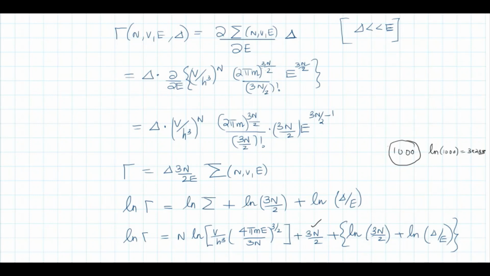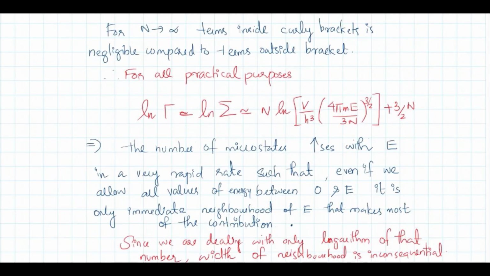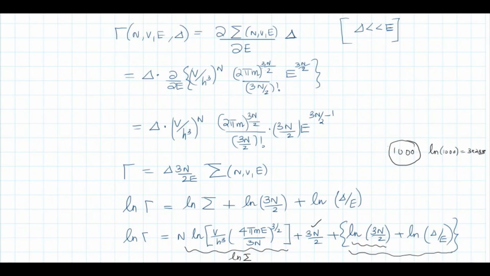Compared to this 3n by 2, this log 3n by 2 is much smaller. So the terms inside the curly bracket will not contribute much to log gamma. The first term is nothing but log sigma. So we can say that log gamma is approximately equal to log sigma, which is n log v by h cube into 4 pi me by 3n whole raised to 3 by 2 plus 3 by 2n, because the terms inside curly brackets are very small compared to the terms outside.